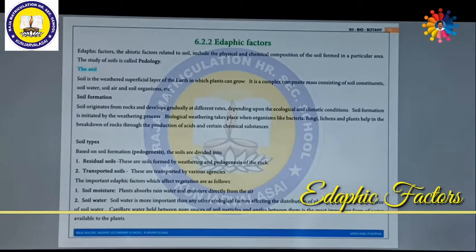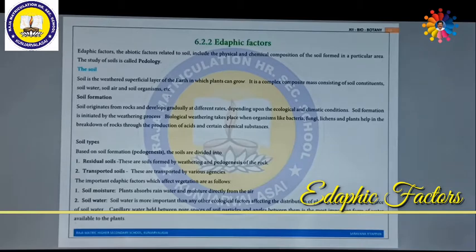How are these soils formed? It is a very simple method. Soil originates from rocks and develops gradually at different rates depending upon the ecological and climatic conditions. So due to changes in the weather, soil is formed from rocks.